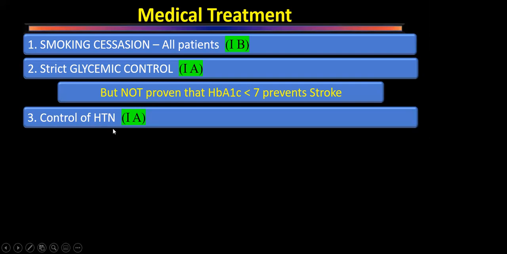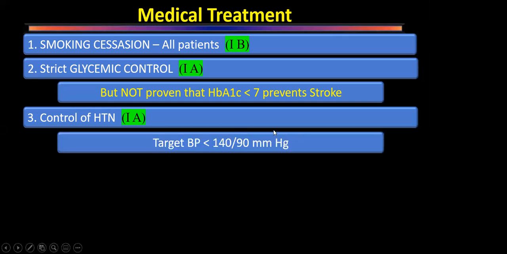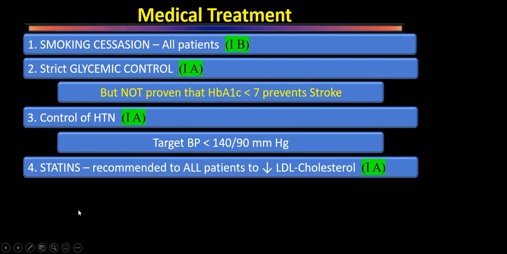In all patients, hypertension must be controlled. It is a class 1 recommendation, and there is a class 2 recommendation that angiotensin converting enzyme inhibitors or ARBs should be given in preference to other antihypertensive drugs in these patients. Also, a class 1 recommendation: in those patients who have significant carotid disease or significant peripheral artery disease, this is in general for all peripheral artery disease, the target blood pressure should be kept less than 140/90 mmHg.